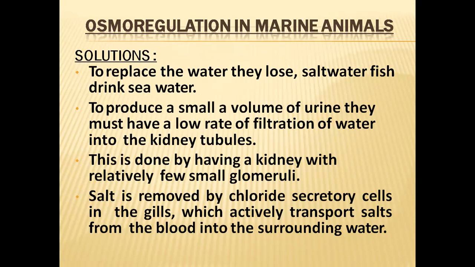The same thing happens in reverse manner in the freshwater animals. Freshwater animals gain water through the body surface and gills, so they urinate very dilute urine and ammonia. And to gain the lost salts, they absorb salts from the waters through the chloride cells of the gills. So the gills also have chloride cells in marine animals. The chloride cells of these marine animals excrete salts into the seawater. So the reverse action takes place in marine animals.